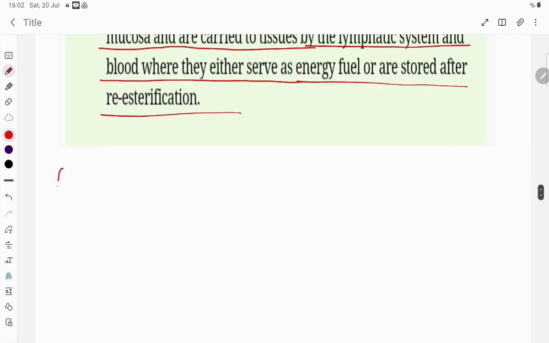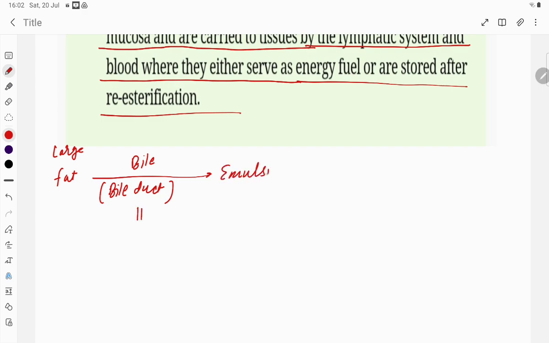So firstly what is there, students? Fat is there, right? Large fat molecule. What is happening, students? Bile. This is the bile, from the bile duct, you can say bile duct present in bile juice. What process is taking place, students? This is emulsification. A small fat molecule, small fat molecules,